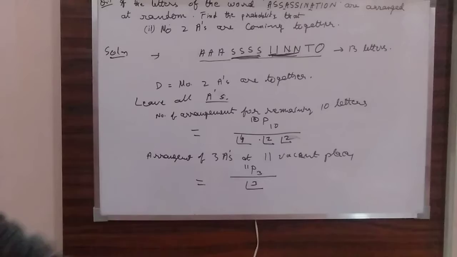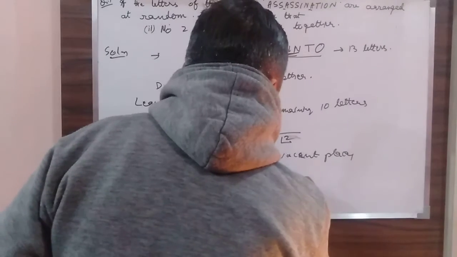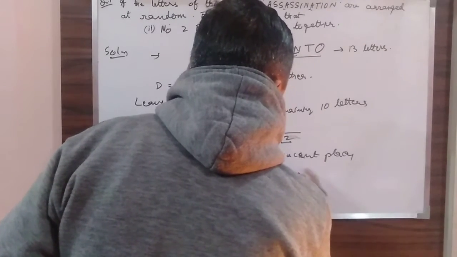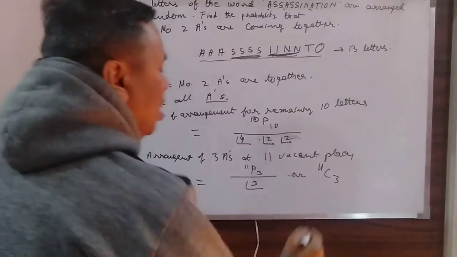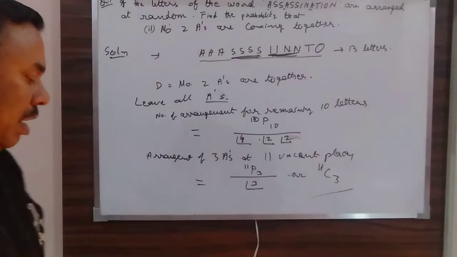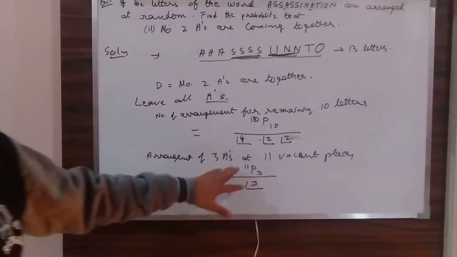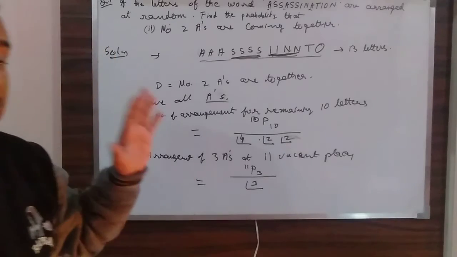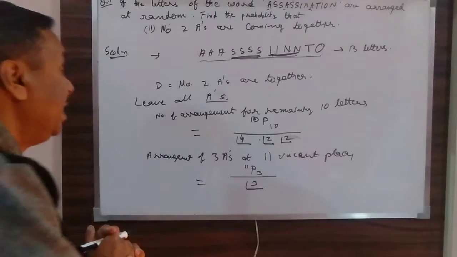Either you take this, or you take the selection of any three places, so you can also make it 11C3. You can do it both ways, it is not going to make any difference. I will take this one only, 11P3 divided by factorial 3. So what will be my total number of arrangements, or ND?